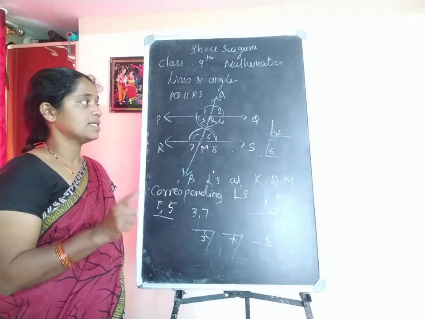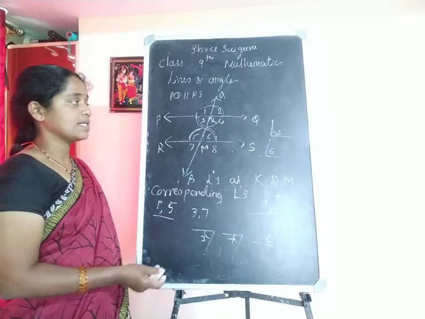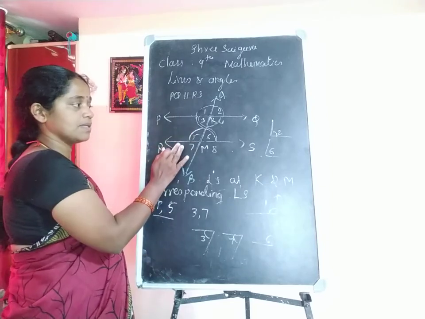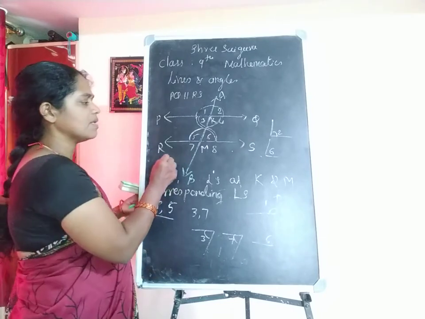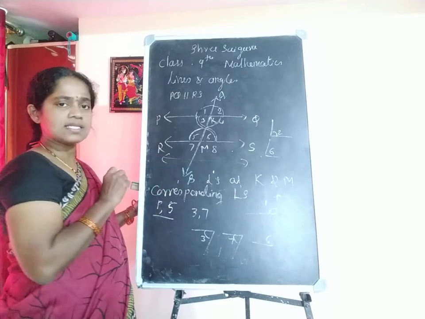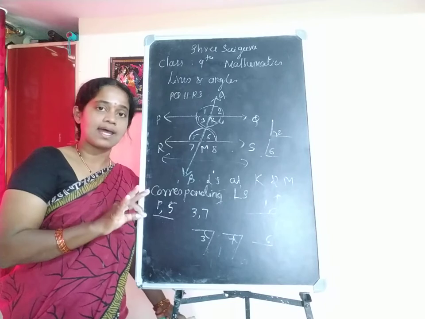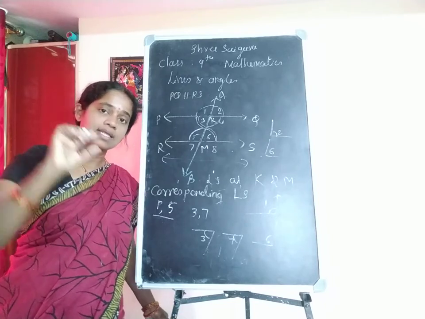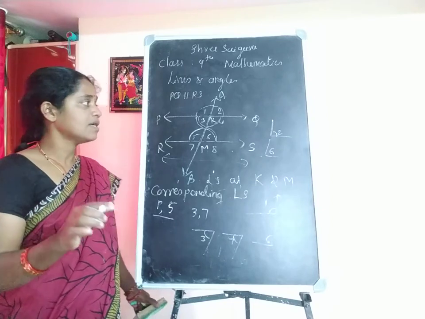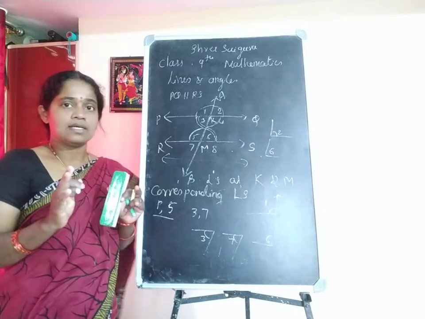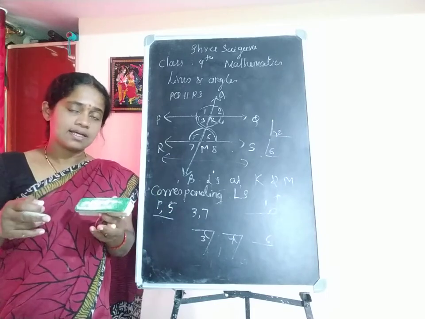These are very important types of pairs of angles formed when a transversal line cuts a set of lines. The lines must be a minimum of 2, or it may be more than 2, so you can draw further lines also. There again it forms the same kinds of angles: vertically opposite, adjacent, linear pair. So you practice this much only. Try to draw the diagram, then identify the angles.